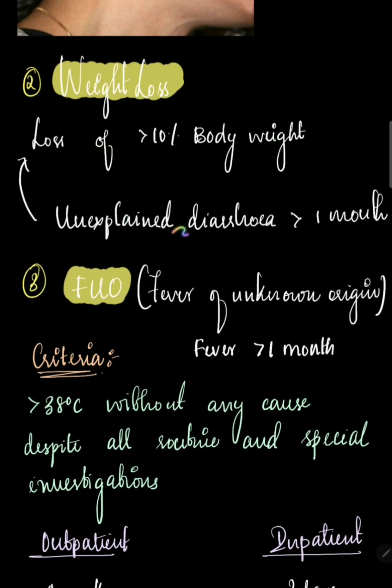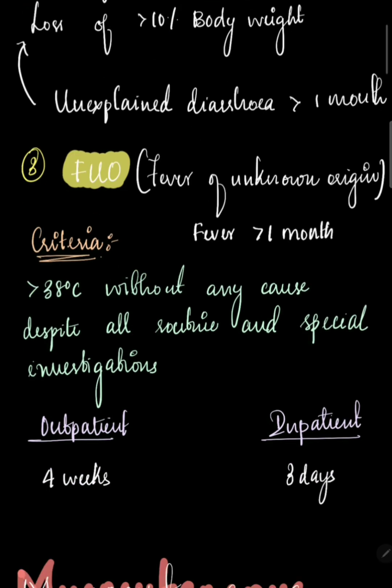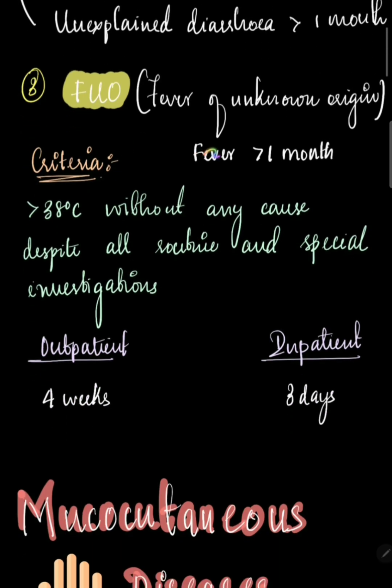It can be due to unexplained diarrhea for over a month. Then we have fever of unknown origin, where the fever lasts for more than 1 month, and despite all the routine and special investigations, we are not able to identify the cause of fever. It remains unknown.